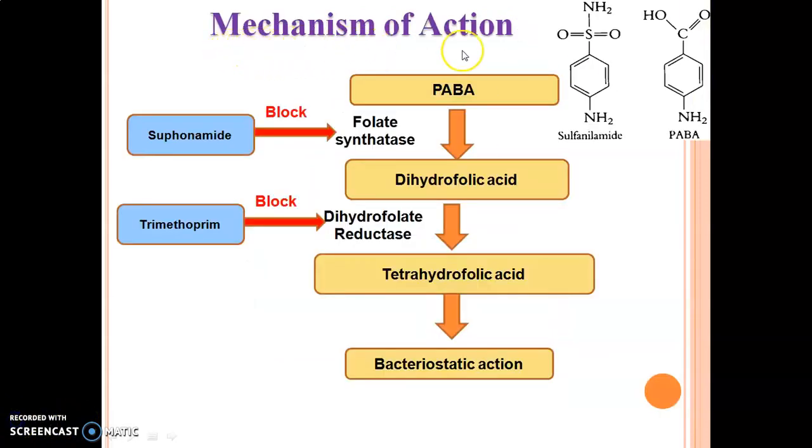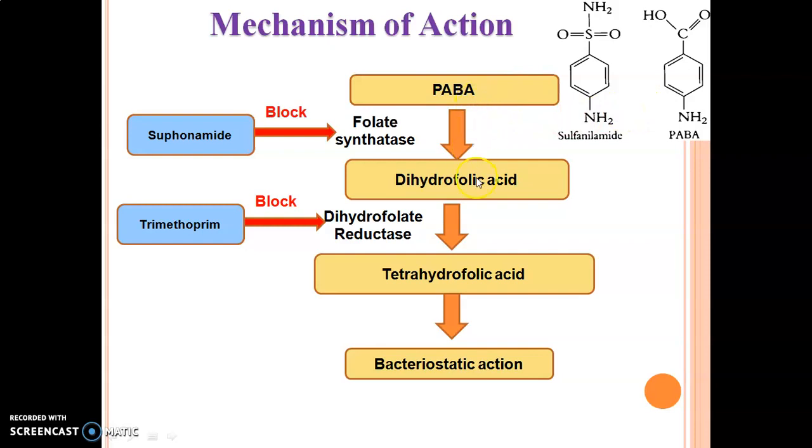While focusing on the mechanism of action of sulfonamide, the basic moiety of the drug sulfonamide is called sulfanilamide. That moiety has structural similarity with PABA. PABA is used for the growth of microorganisms. Then instead of PABA, the bacteria utilize the sulfonamide derivative.